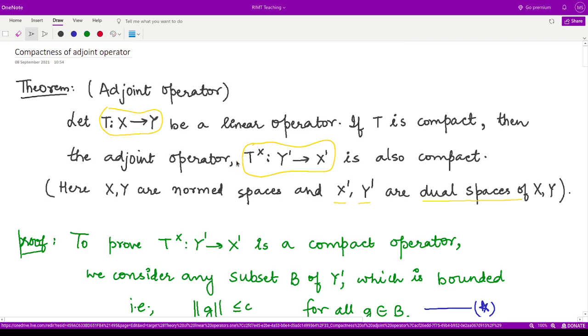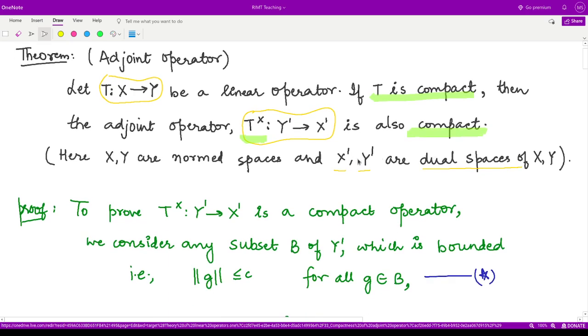So according to this theorem we say if T is a compact operator, then the corresponding adjoint operator T cross is also compact. So this is a very useful result. So let's see how we can prove this result.